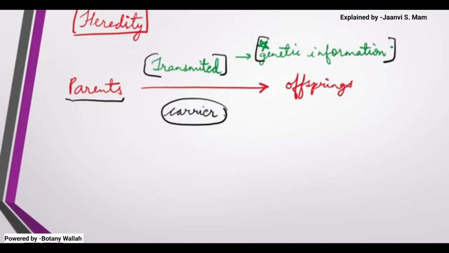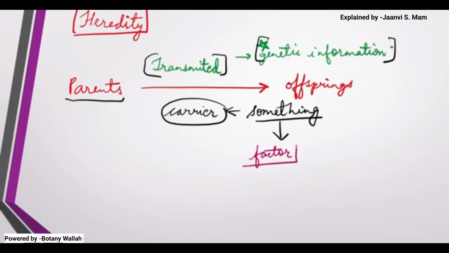But this carrier is taking something. Now what it is taking, he was not understanding. He didn't tell anything. He just told that some things are getting carried by this carrier. This something he termed as factor.